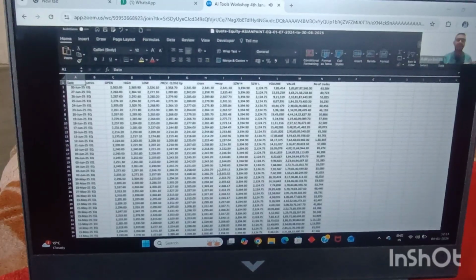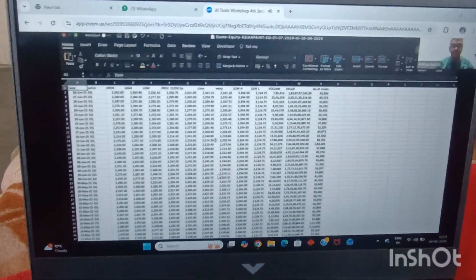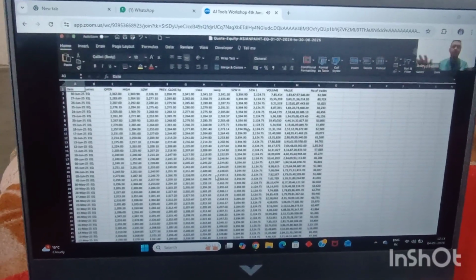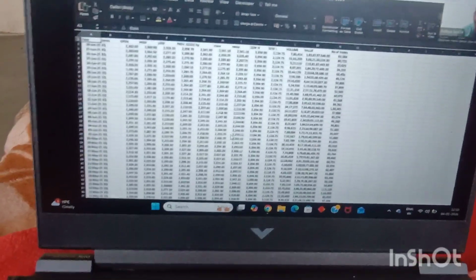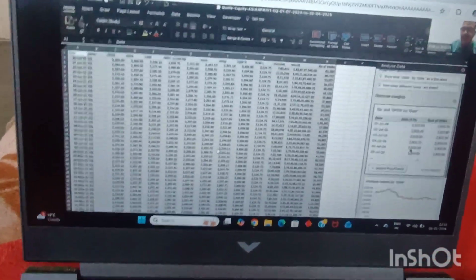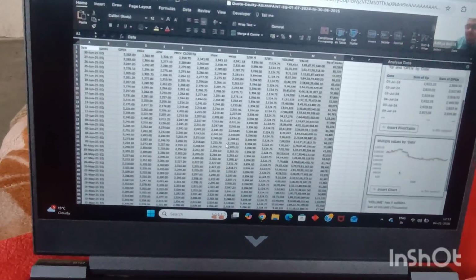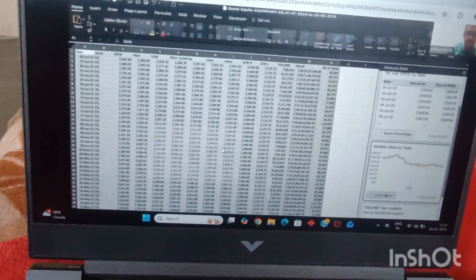So guys, this is the original dataset that we had, correct? What I'll be doing, again, instead of using the age-old method of using Excel, I'll be using the latest version of Excel and use the AI features in it. So I'll go to this Analyze Data button. Once I click on this Analyze Data button, guys, I see something on my screen. There is this multiple values by date. Let me click on Insert Chart and see what it is.